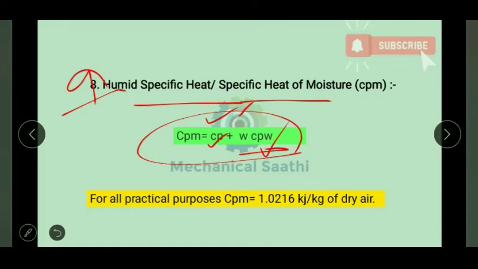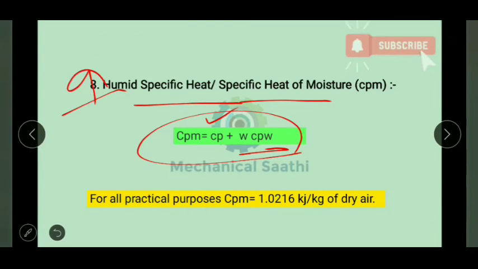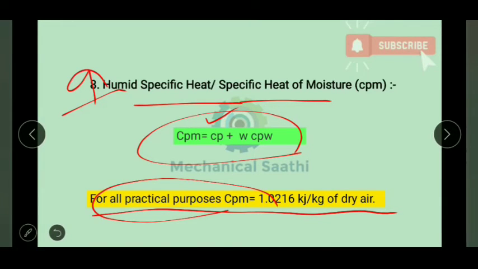If we know the values of Cp and CPW, then we can calculate the value of CPM, the humid specific heat. Basically this value is used for all practical purposes, so you can remember this value: 1.0216 kilojoule per kg of dry air.